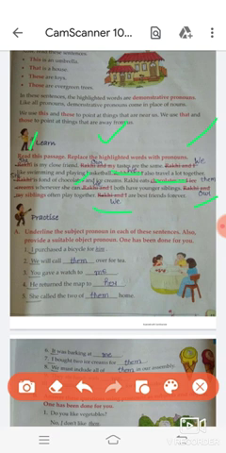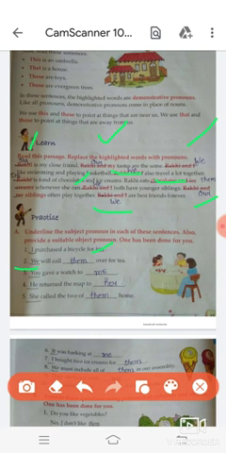Now the next exercise is: underline the subject pronoun in each of these sentences. Also provide a suitable object pronoun. One has been done for you. You have to underline the subject pronoun and then fill the blank with the object pronoun. First has been done. Now move to question number second. We will call blank over the tree. We will underline we and we will fill here them.